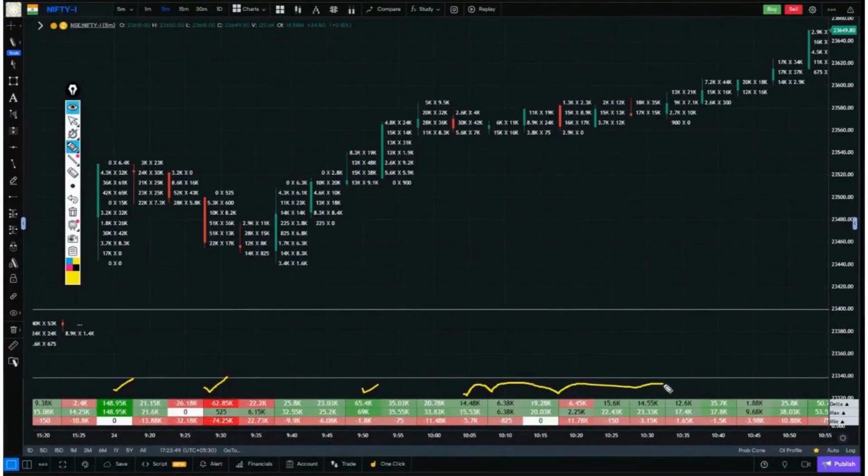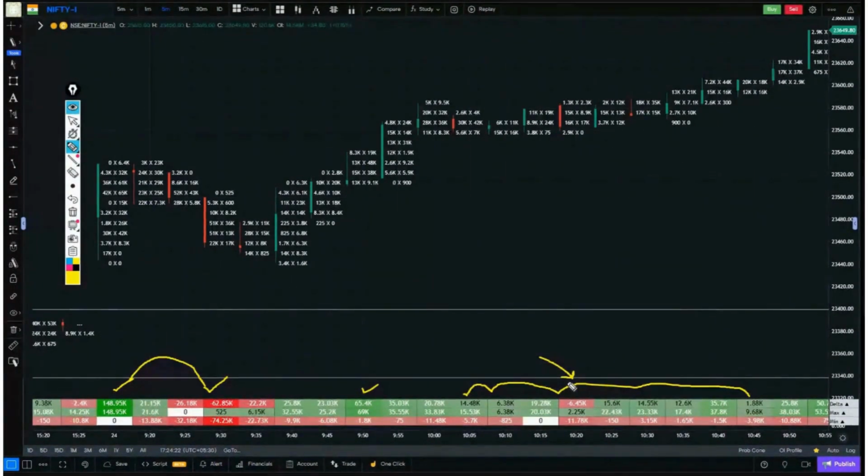Against 1,000, meaning there are two types of delta. One, those with very high values, large numbers, and two, those with very small numbers, meaning the candles with very low values. Delta is very strong there. There has been more buying and selling within those candles. Where there is more buying and selling, a support or resistance is formed there. And there we get the probability that the market can give us some move.